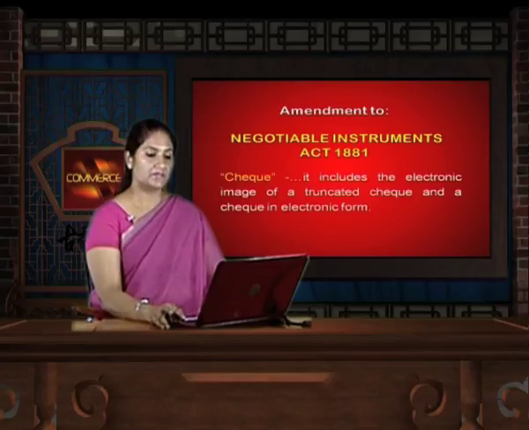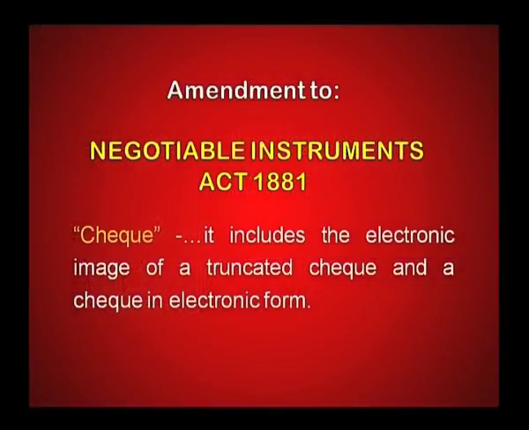Under the amendment to the Negotiable Instruments Act 1881, the definition of cheque has undergone a change. Now, it includes even the electronic image of a truncated cheque and a cheque in electronic form.